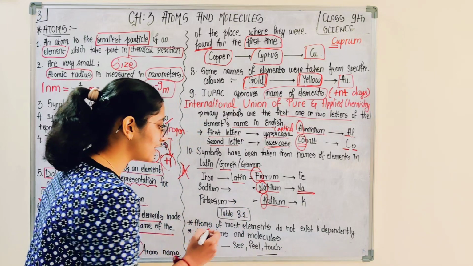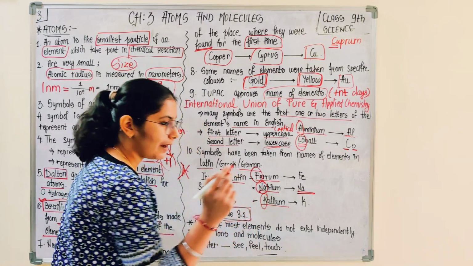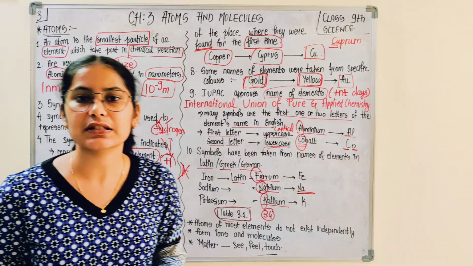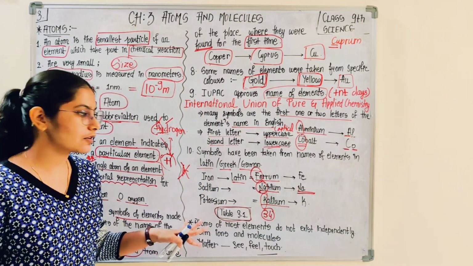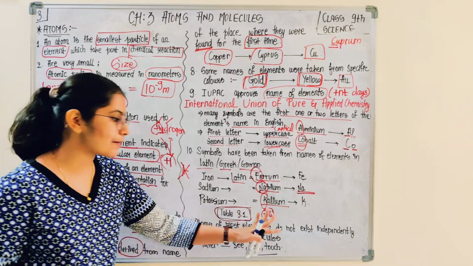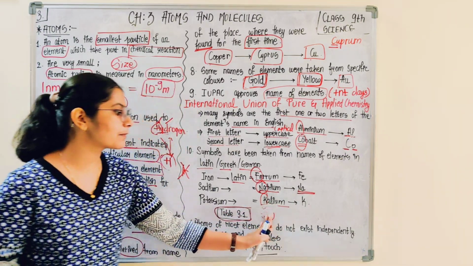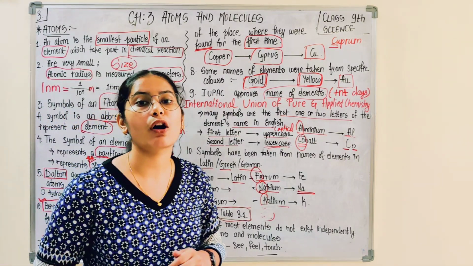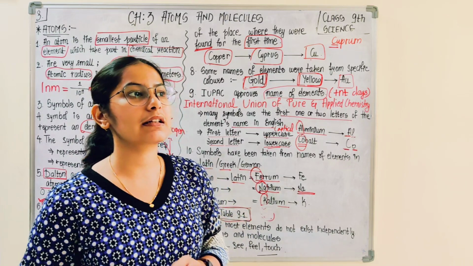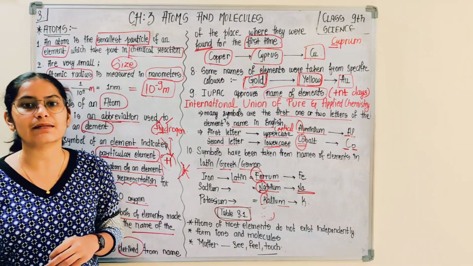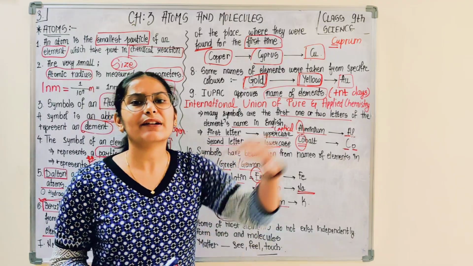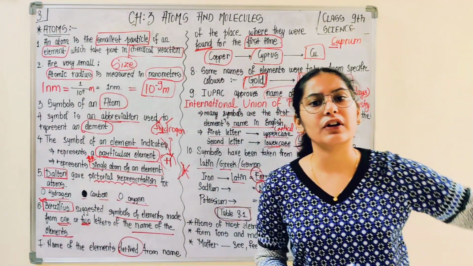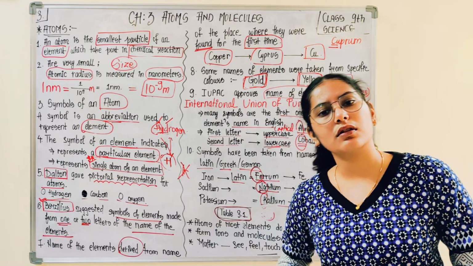There is again Table 3.1 given in the textbook. In my textbook, the page number is 34. According to the edition, the page number changes, so I am giving you the reference not on the basis of page number, but according to the table provided regarding the symbols of different elements. There are certain 15 to 20 symbols given for the elements. You do not have to mug up all at once. Gradually we will proceed further, and you would be able to recall them simultaneously.